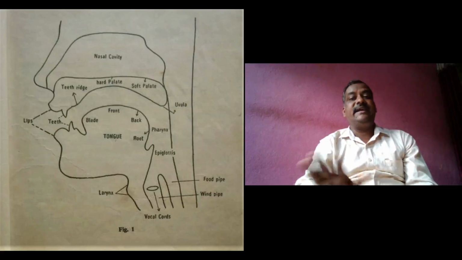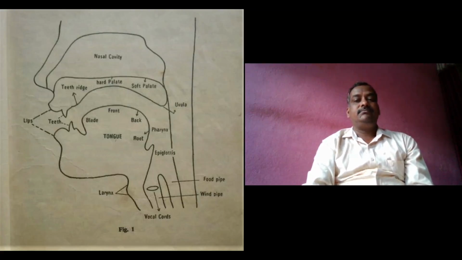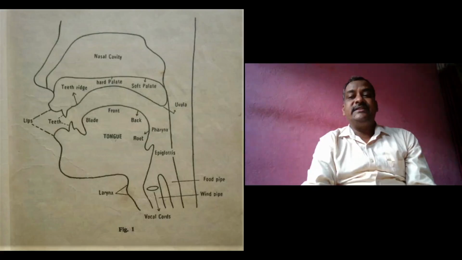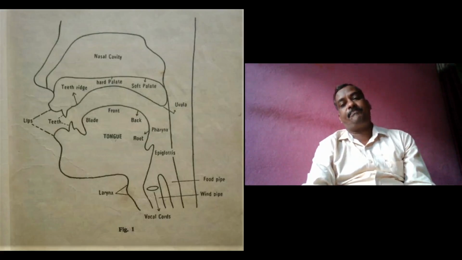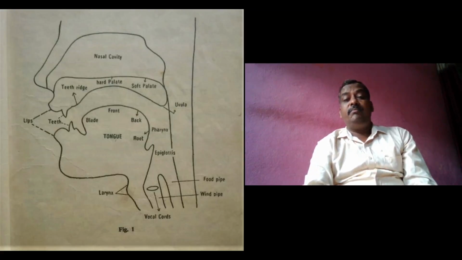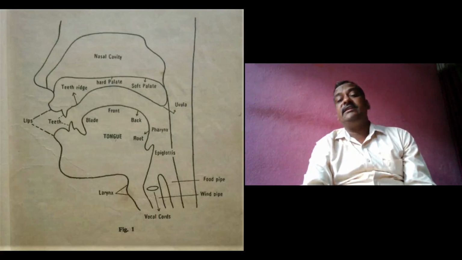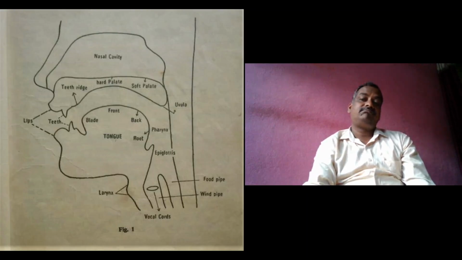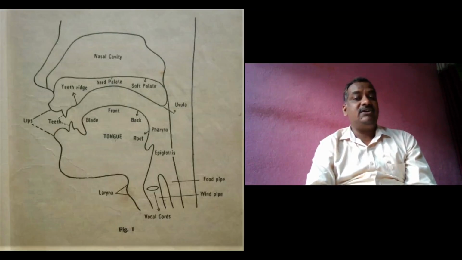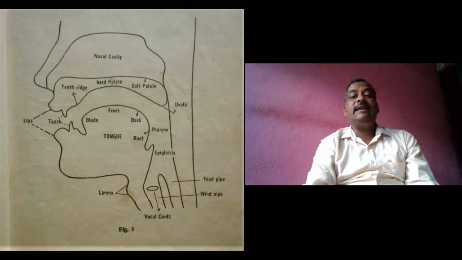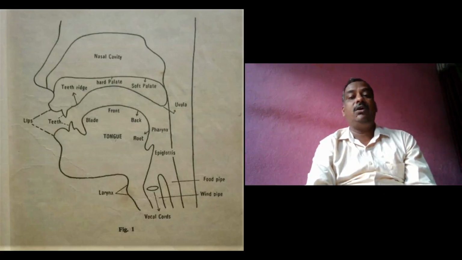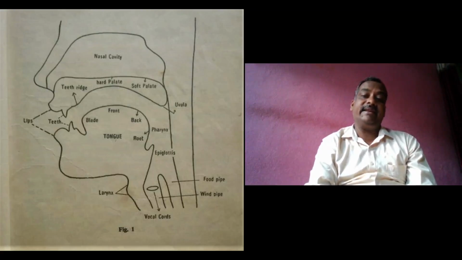So when we are silent, the part of the tongue which touches the hard palate is called the front of the tongue. Now behind the front of the tongue, there is the back of the tongue. The back of the tongue is the part which lies opposite to the soft palate when all the organs of speech are at rest.